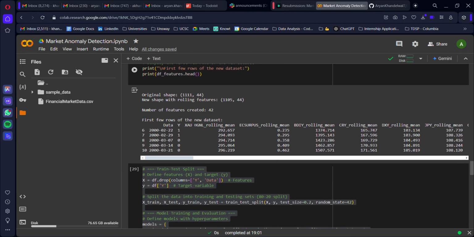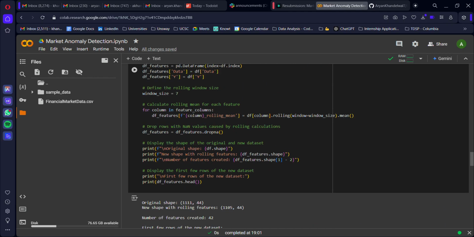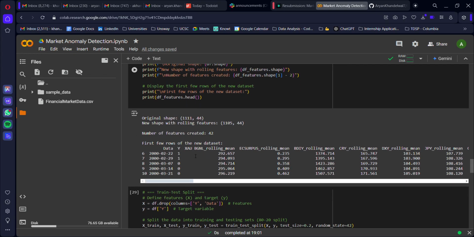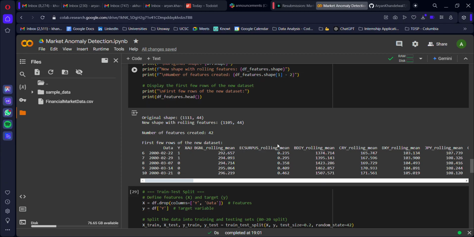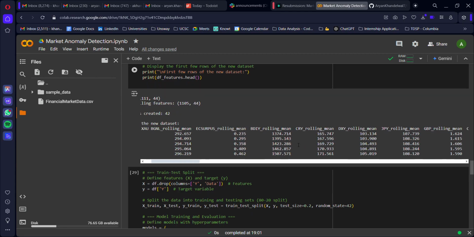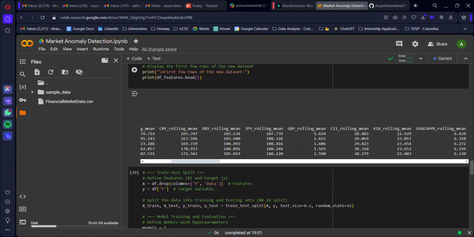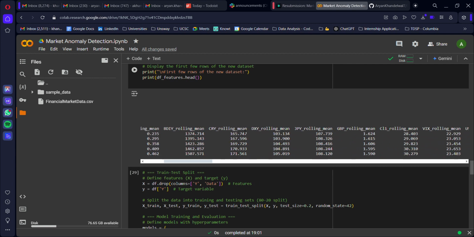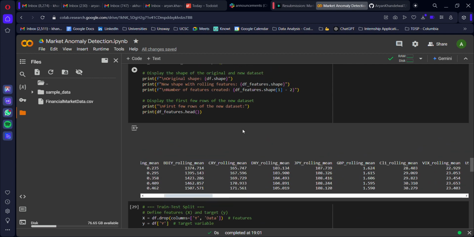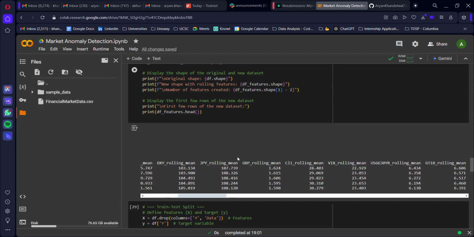So over here, I converted everything into a rolling mean type of data set, and everything is now completed with a rolling mean data set provided within the first few rows, right? So you can see that for all these particular indexes, I have provided the rolling mean data. I've just done it for the first five, due to the df.head command. But this is what it really looks like, right?